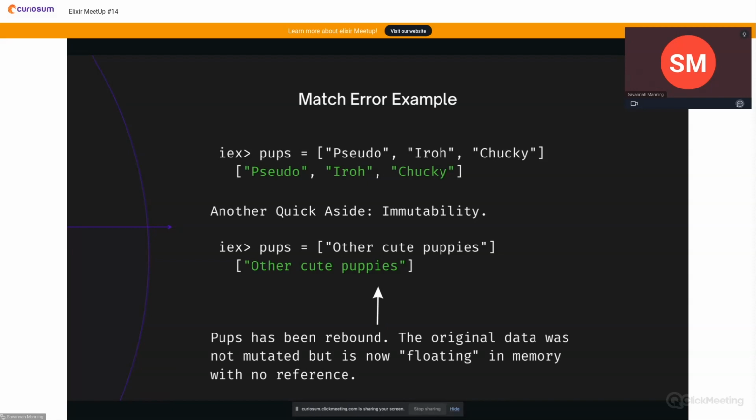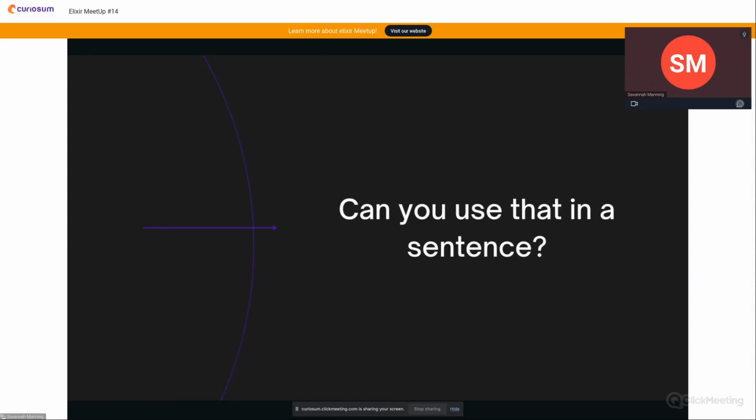When we take pups and assign it a list of strings and then try to reassign pups, and I say that with air quotes, it will rebind it to a new value, but it does not mutate the previous result. The previous pups is just floating in memory. State in Elixir is rebound and not mutated, meaning a whole new copy gets created every single time. Can you use that in a sentence?